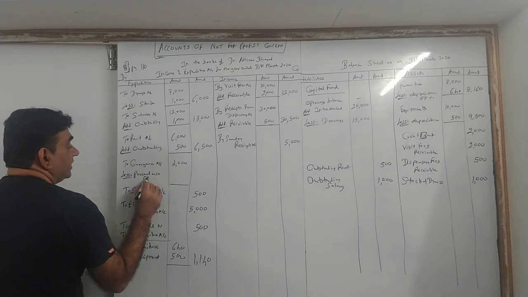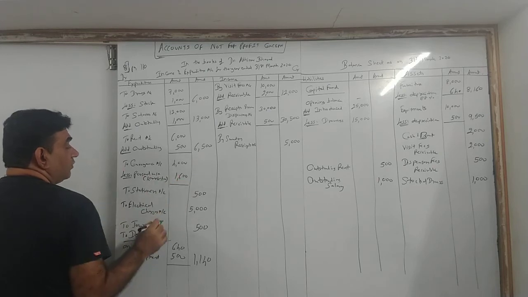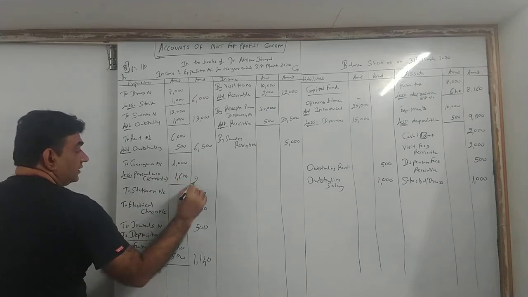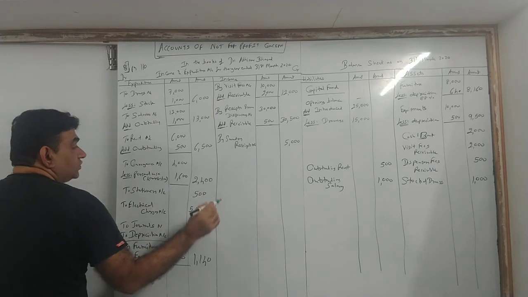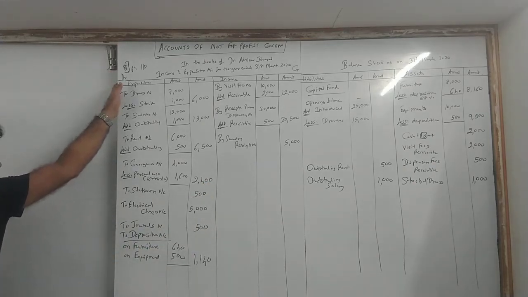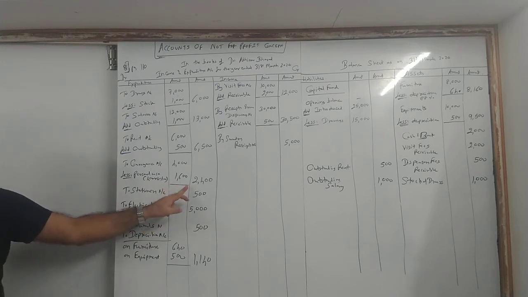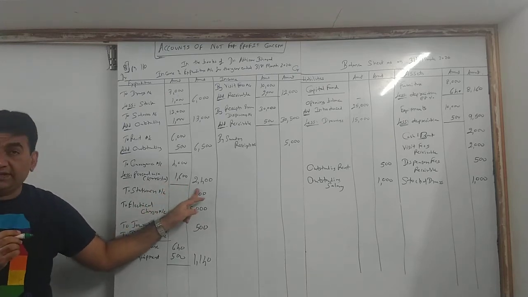You can show it in brackets if you want. 4,000 into 40 upon 100, that is 1,600. So 4,000 minus 1,600, you get outside 2,400.